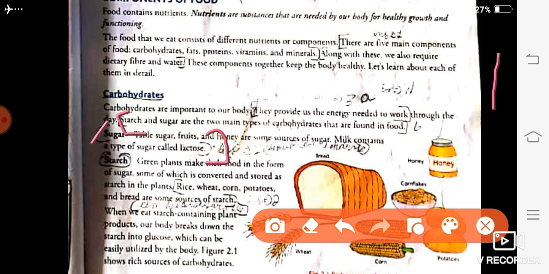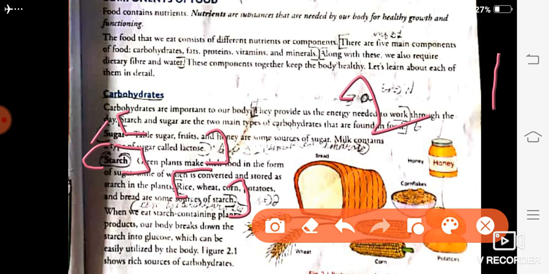And another we will write about starch. So starch, and then we will write only the example. Next we just write the names of the starch, and from here: rice, wheat, corn, potatoes and bread are some of the common sources of starch. Got this? So this is our answer number 2.